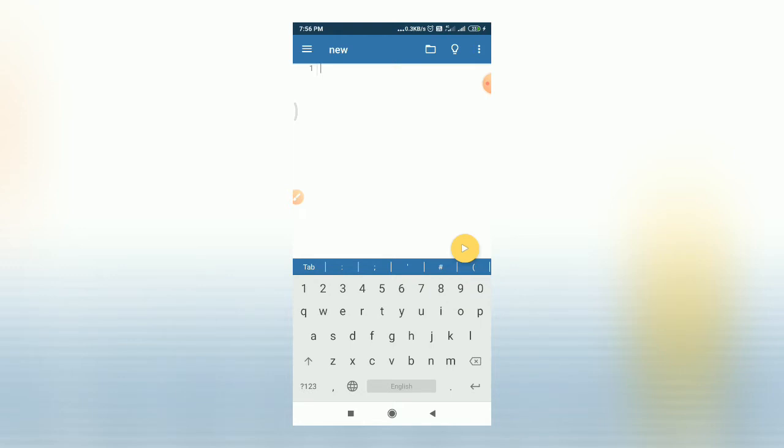Before exploring all the GUI components of this IDE, I will try to give you a quick intro about this Pydroid 3 IDE and what features it provides. Basically, Pydroid 3 is the most easy to use and powerful educational Python 3 IDE for Android devices. Its features include an offline interpreter for Python, which means no internet connection is required for executing Python programs on your mobile phone.